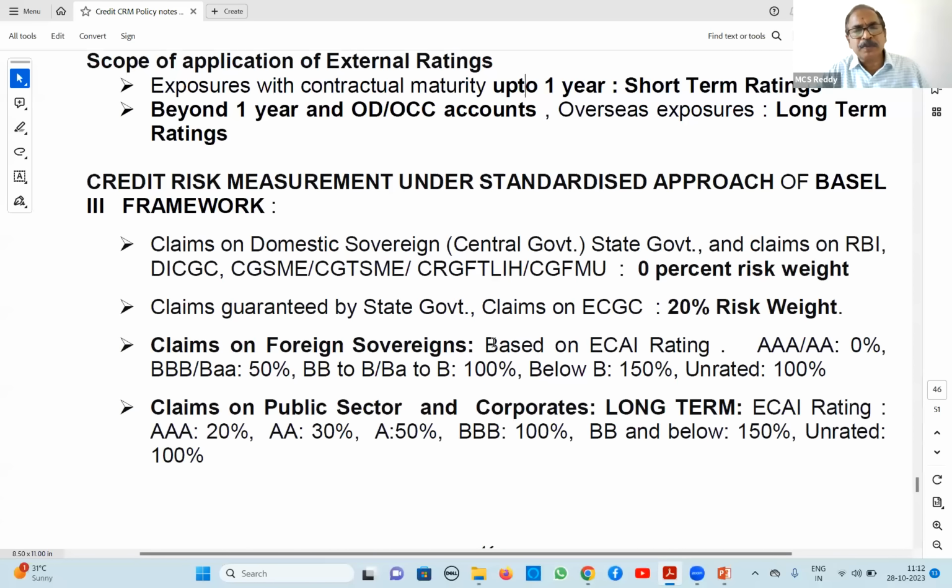Next, Basel approach, risk weights are given here. Risk weights wherever our claims, means our loans actually, on domestic sovereign.